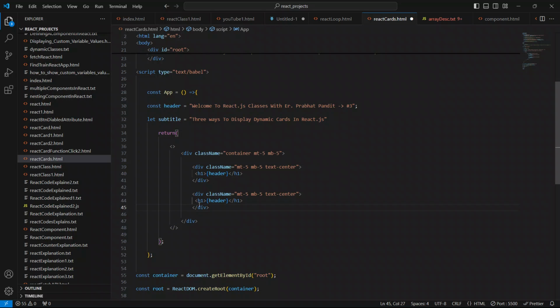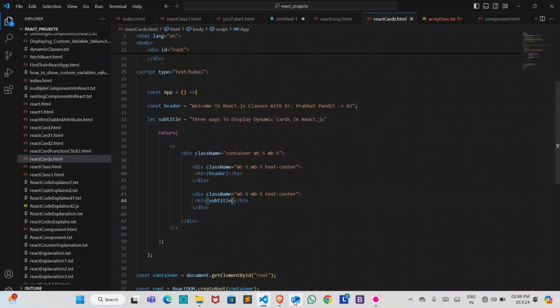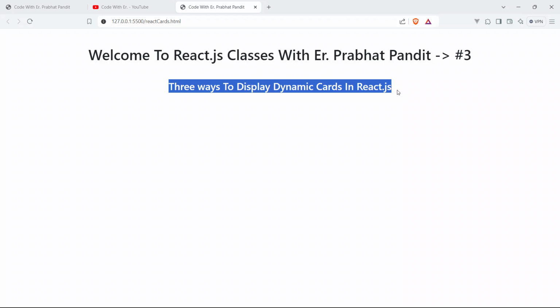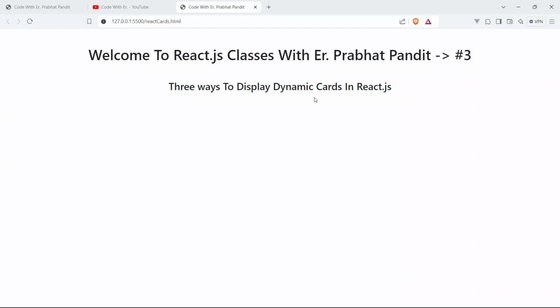Copy this and paste it, and ideally it should be a little smaller, so give s3. Sorry, now copy this title variable name from here and replace it with this header. Now save your code and go to the browser, and boom guys, you can see the subtitle value also: "3 ways to display dynamic cards in React.js."